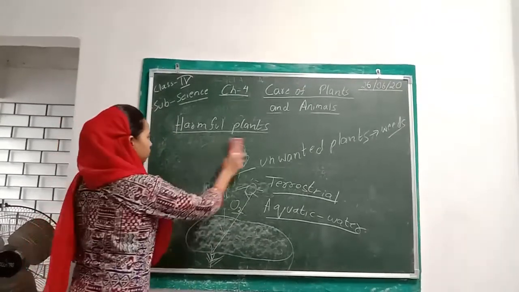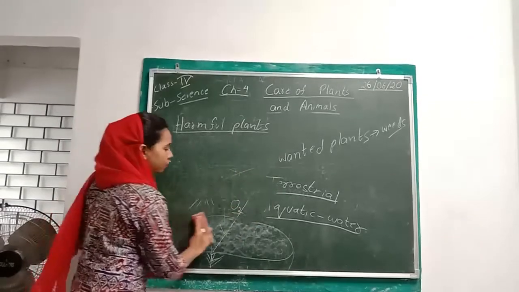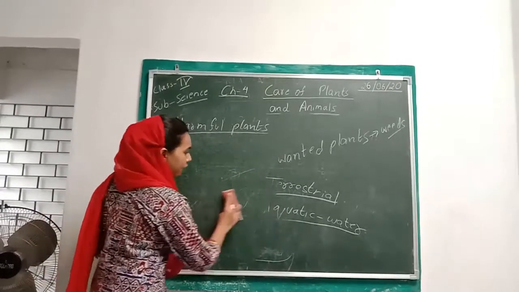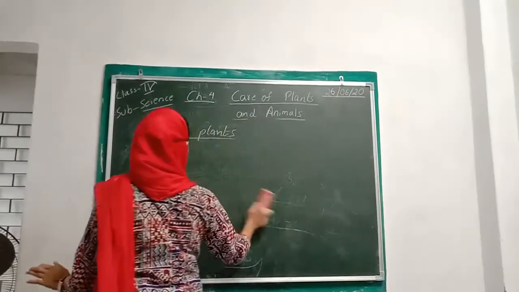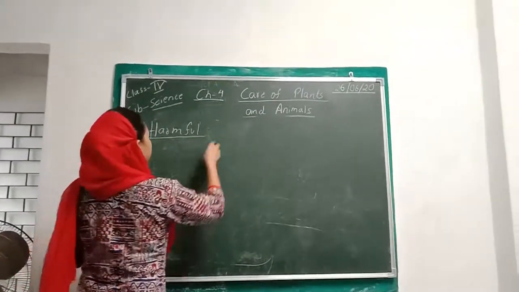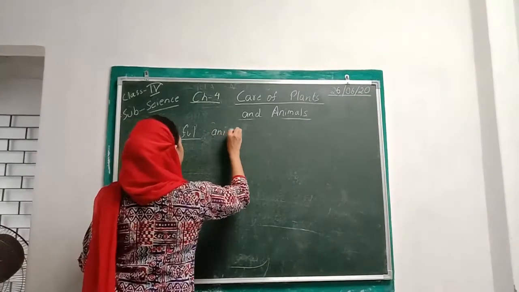So what do we have to do? We have to clean the ponds and we have to clean the fields regularly so that we can get rid of these weeds. The next one is harmful animals.